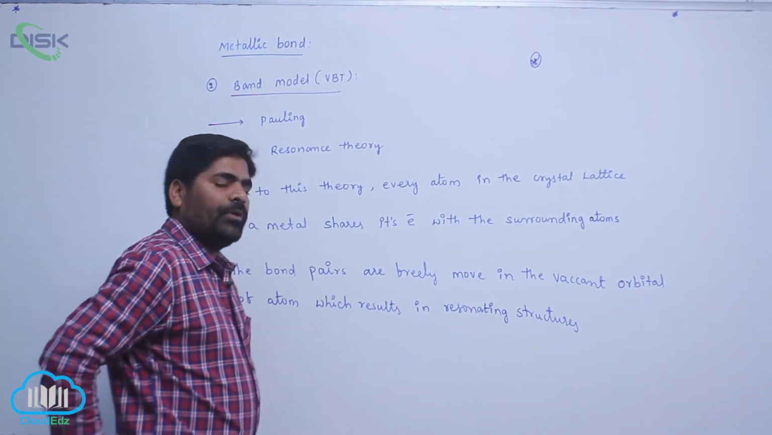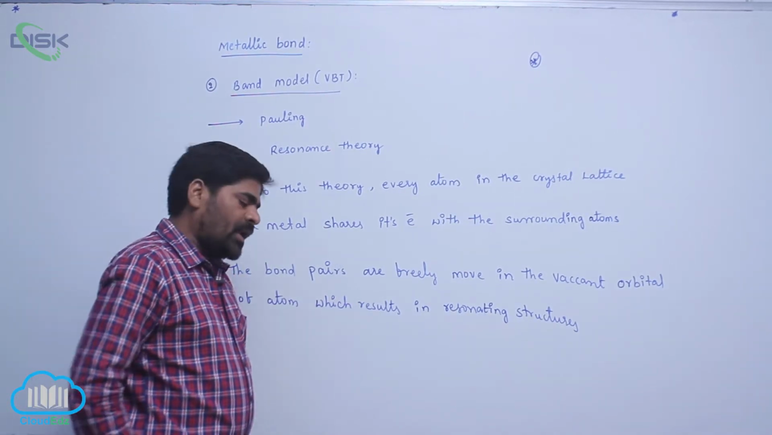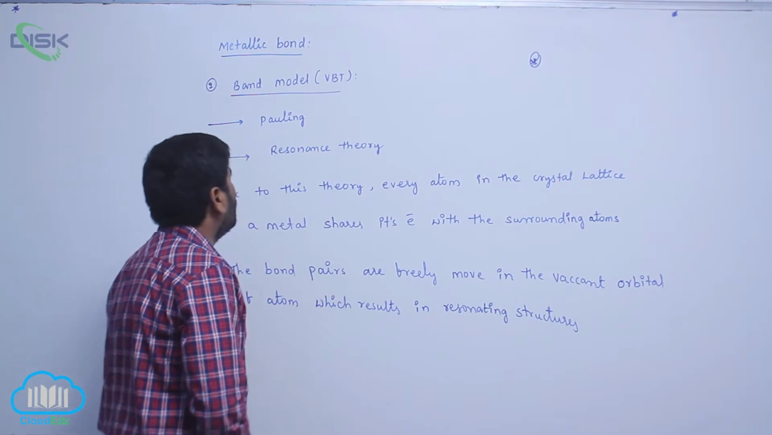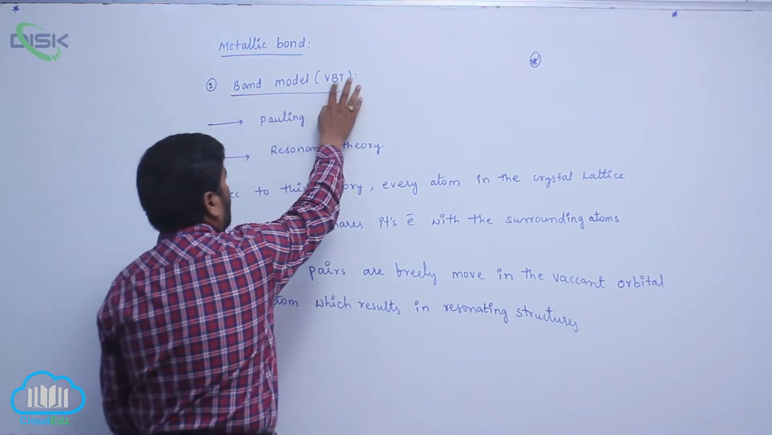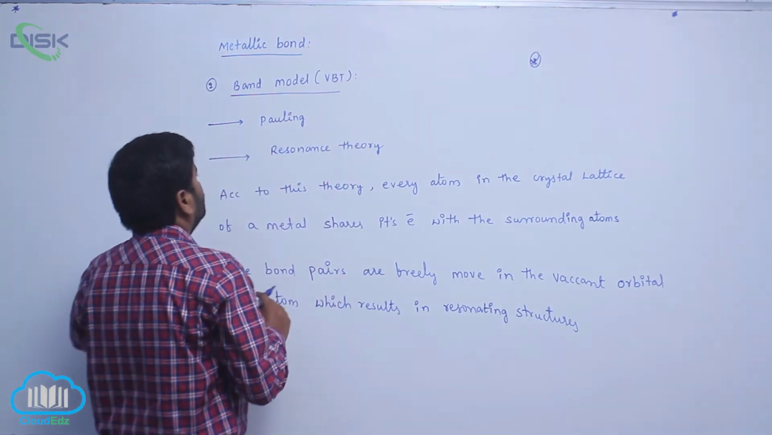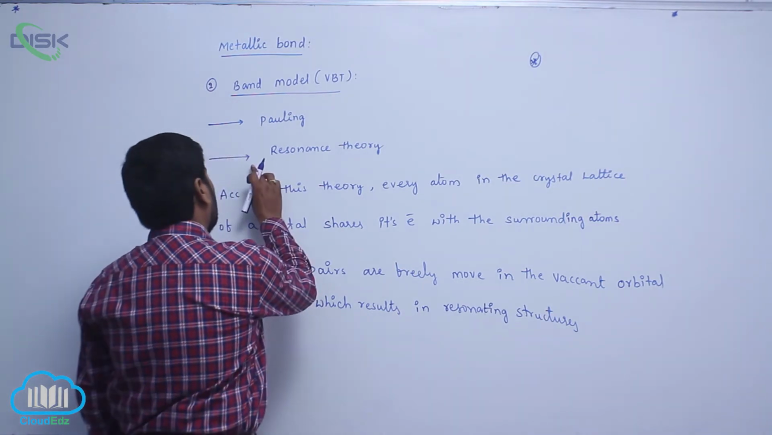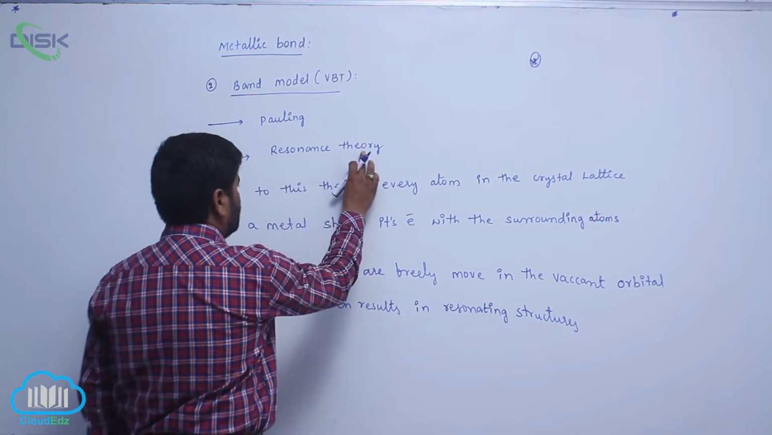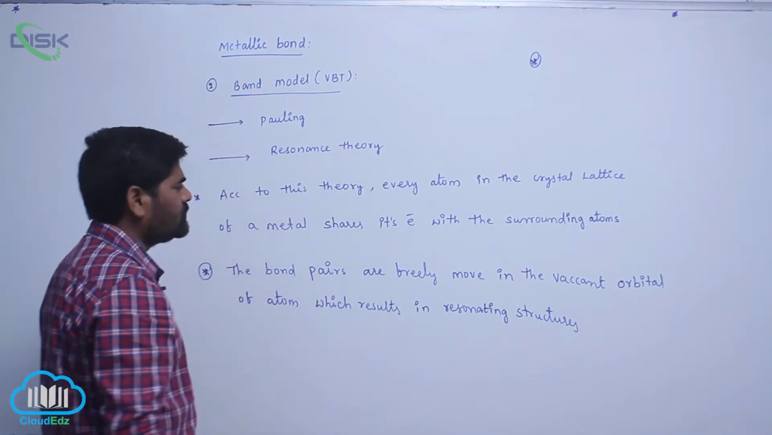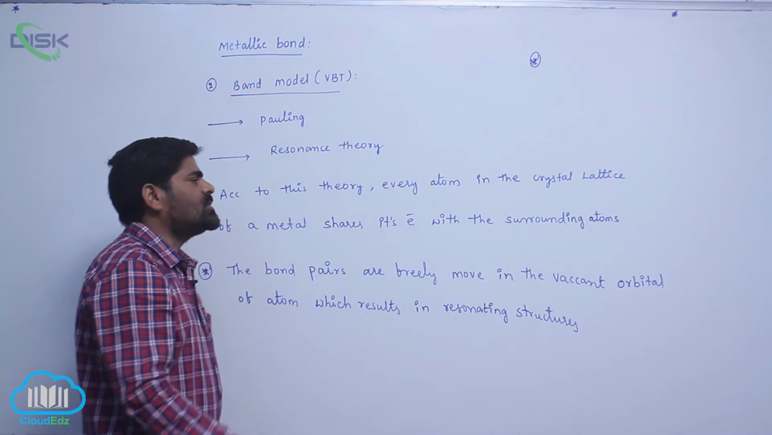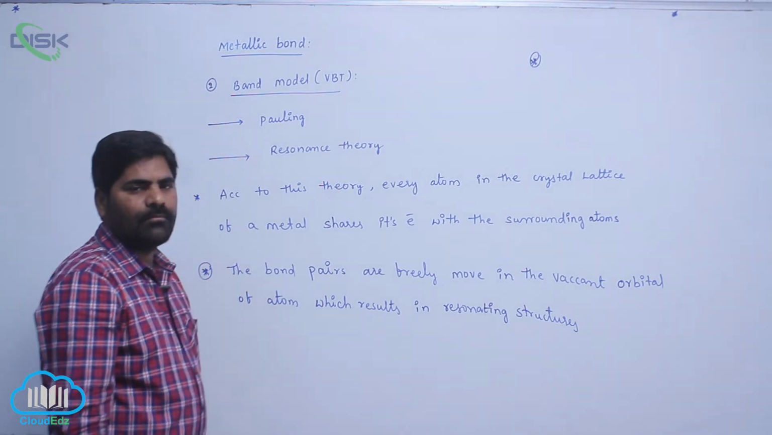The second theory to explain the bonding of metals is the valence bond theory. This theory was proposed by the scientist Pauling, so it is also called the resonance theory. According to this particular theory,